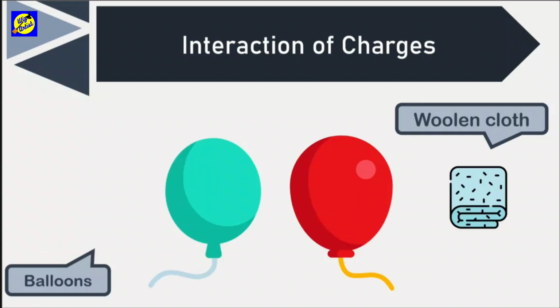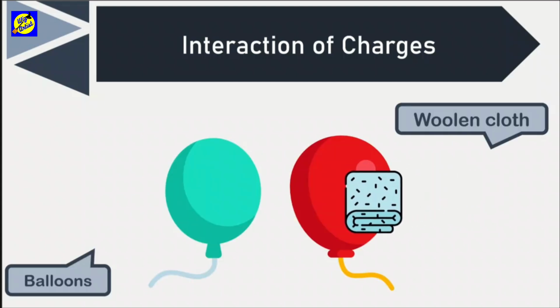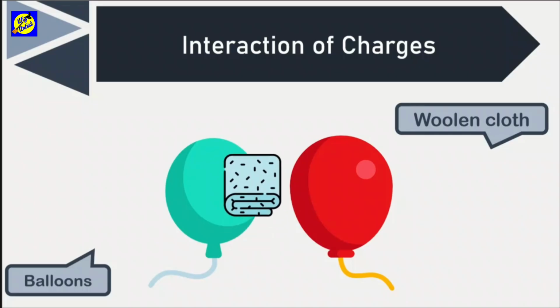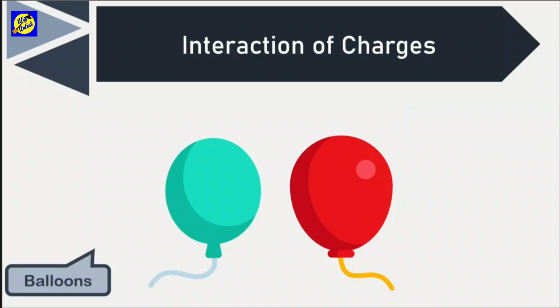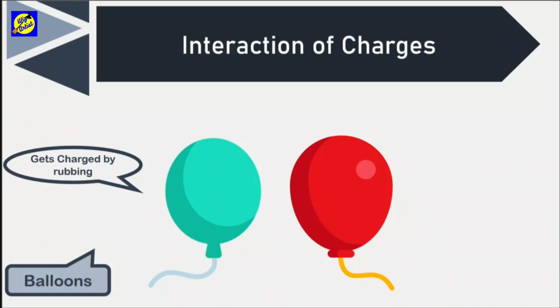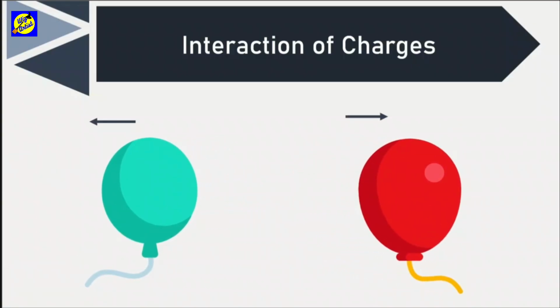Now, what happens when different or similar kind of charges interact? Interact means when they are in the proximity or are close to one another, what are the observations that we can see? Let's conduct a few activities and understand. Let's take two balloons and rub each of them with a woolen cloth. Now, one must remember that this woolen cloth should be dry. After you've done this, we can say that they get charged by rubbing. And you can notice after a while that they repel each other. That means they move away from each other.